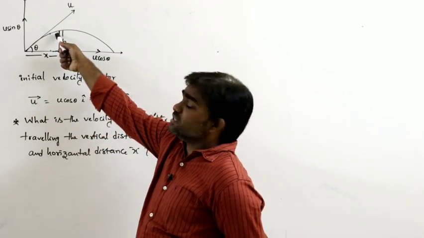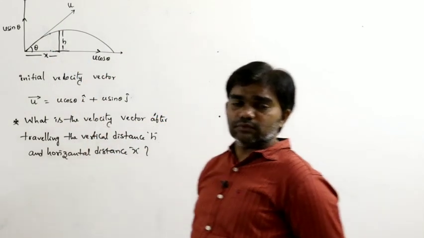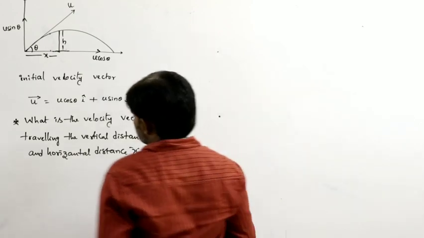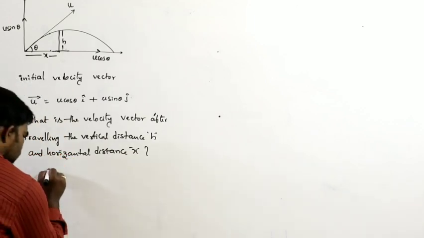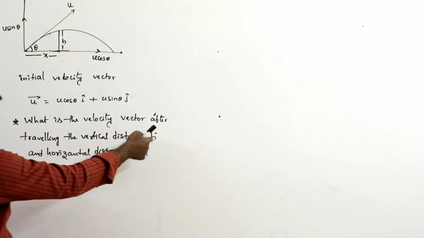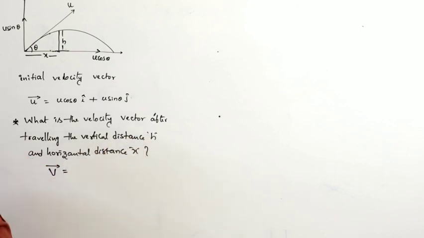What is the velocity at this position? How can we calculate it? Here also I am considering V bar, the final velocity vector, that is the velocity vector after traveling through vertical distance h and horizontal distance x.